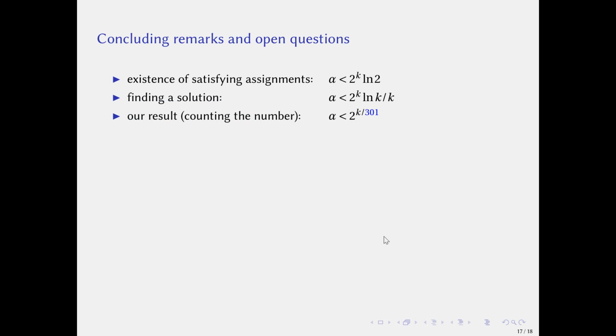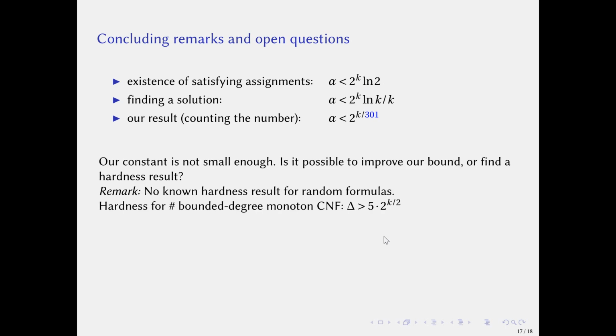At last, I'd like to talk about some open questions. Note that the bound for the existence of satisfying assignment is that alpha is roughly less than 2 to the k times log 2. The bound for finding a solution is that alpha is less than roughly 2 to the k times log k over k. Our result requires a bound roughly k is less than 2 to the k over 301. Our constant 301 is not small enough. Is it possible to improve our bound or find a hardness result?